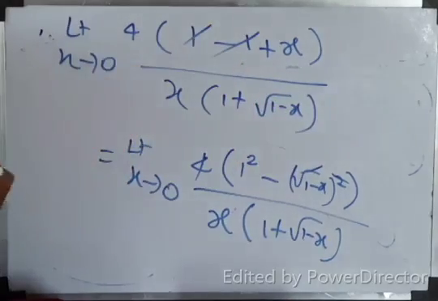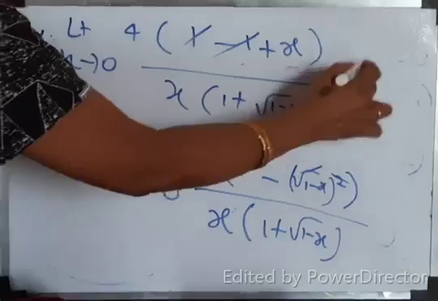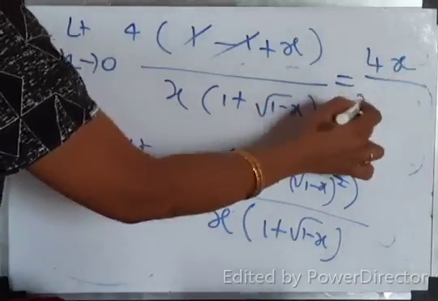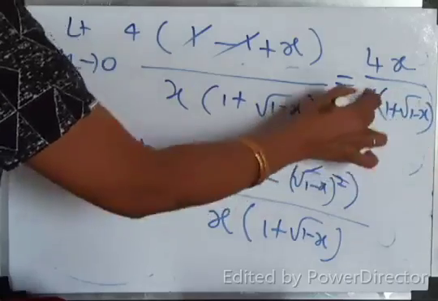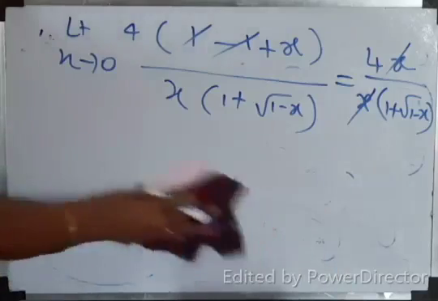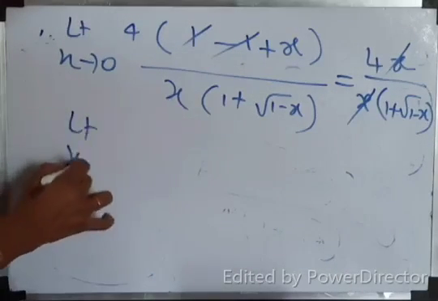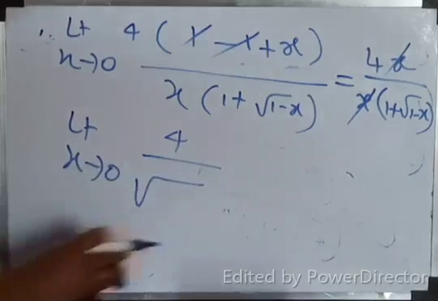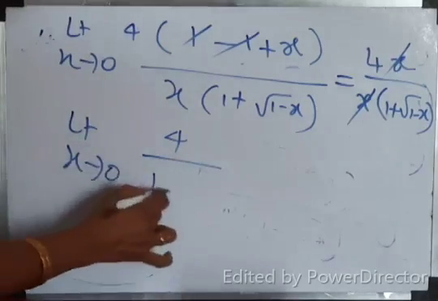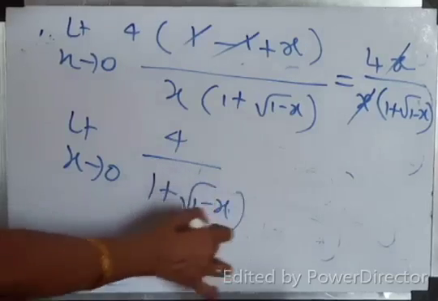Plus 1 minus 1 out. So what do I have? 4x by denominator x into 1 plus root of 1 minus x. This x gets cancelled. So what do I have now? Limit x tends to 0, 4 by 1 plus root of 1 minus x.